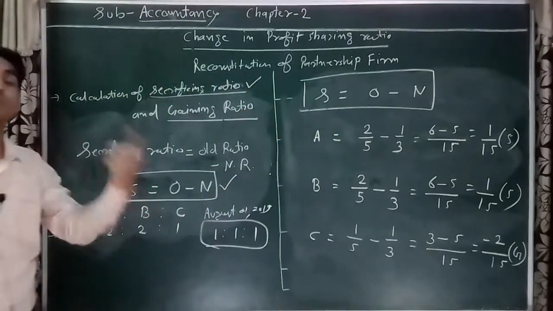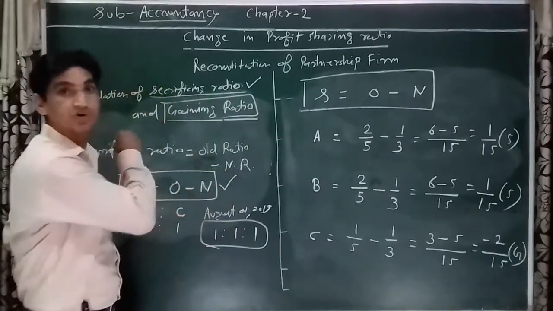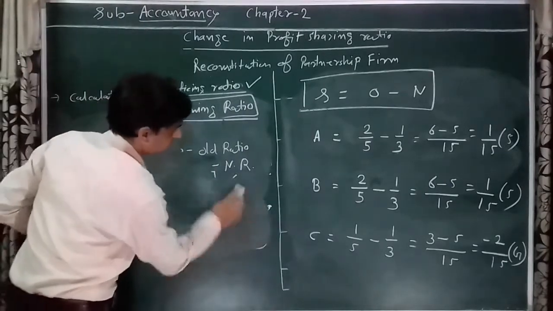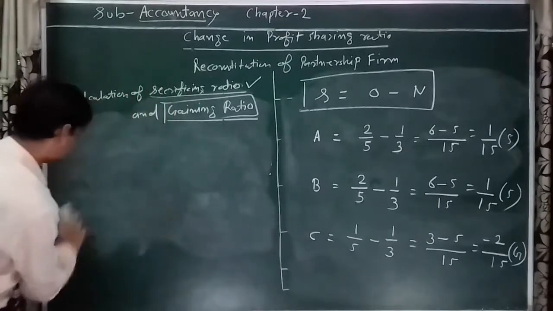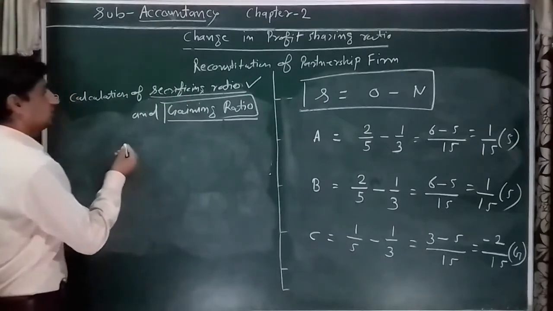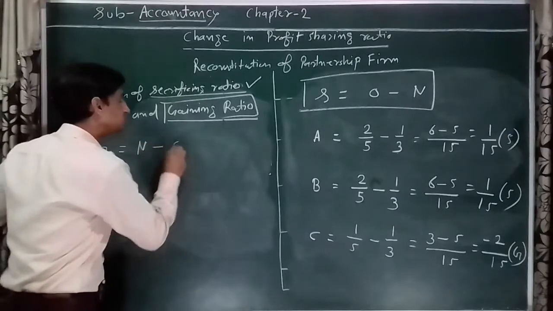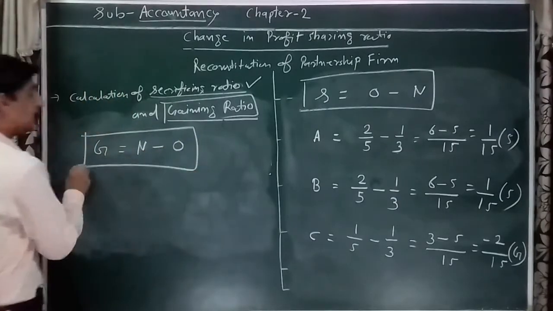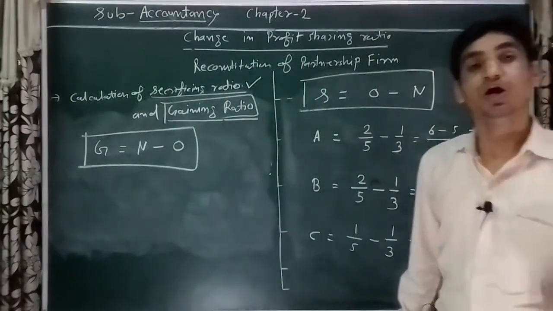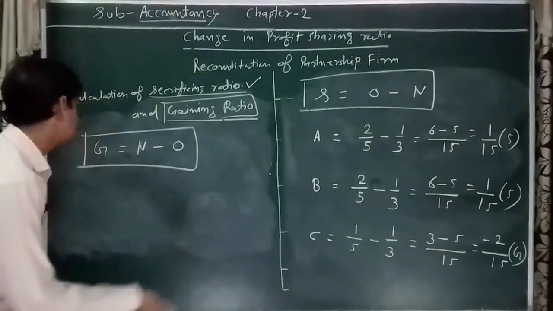Now one more important formula, for calculating the gaining ratio. Listen. Gaining ratio is equal to new ratio minus old ratio. In short, GNO. That is a shortcut, GNO. Gaining ratio is equal to new ratio minus old ratio. That is the formula. For example, we will discuss it now.